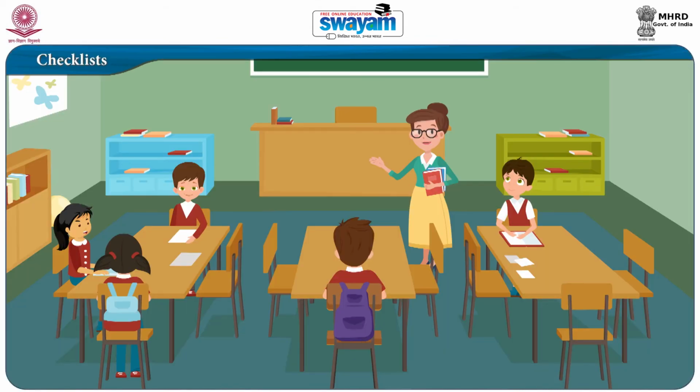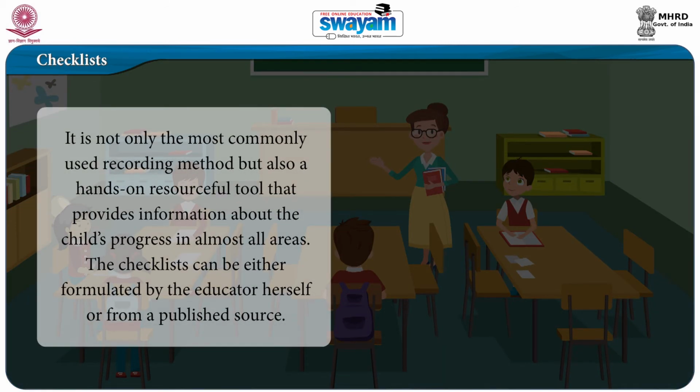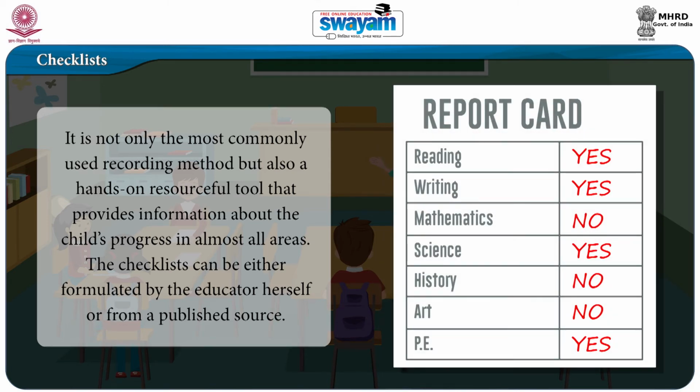Then comes checklist. It is not only the most commonly used recording method, but also a hands-on, resourceful tool that provides information about the child's progress in almost all areas. The checklist can be either formulated by the educator herself or from a published source. The educator needs to mark only yes or no in the checklist. However, the remark column of each statement or question can be filled in by the educator based on her observation related to the same. The most important limitation of checklist is that it cannot be used as the only source of gathering information.